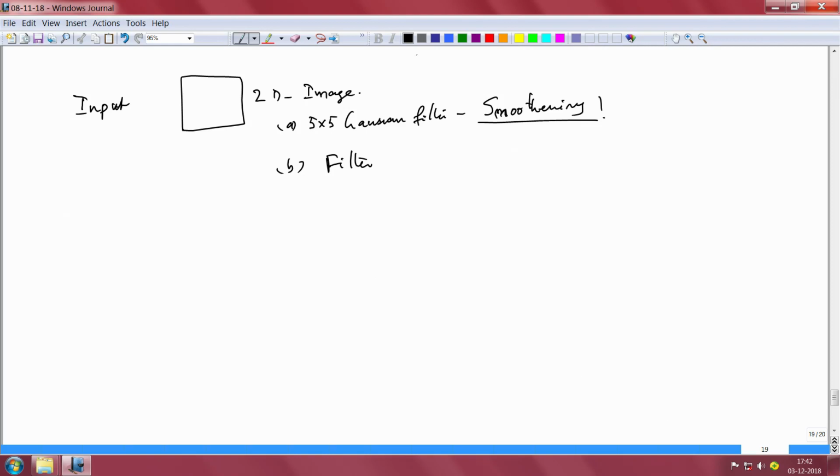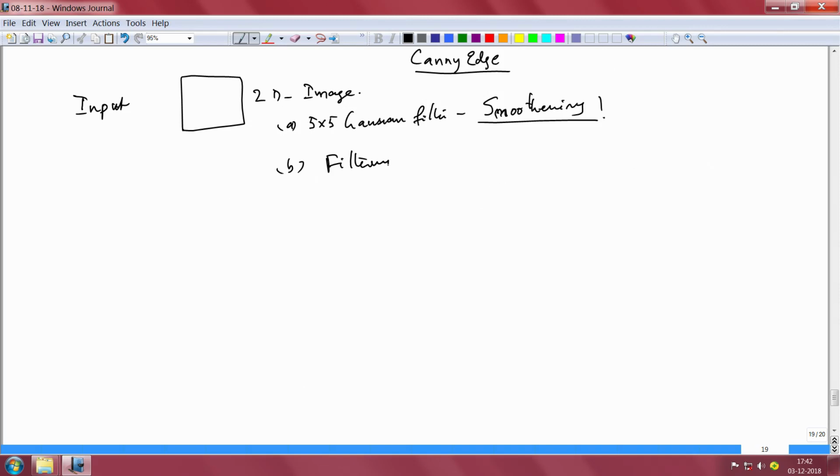I am only talking of Canny edge. By the way, this smoothening is common to all types of filters, so there is nothing special about it. The Canny edge is special because it does several interesting things. Smoothening is done, then the next step is filtering.